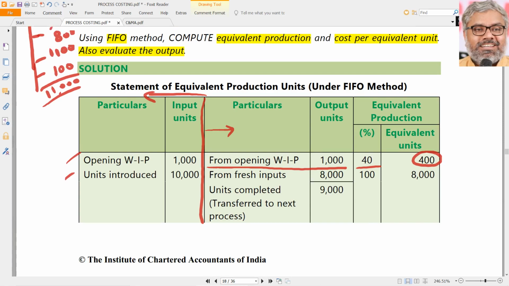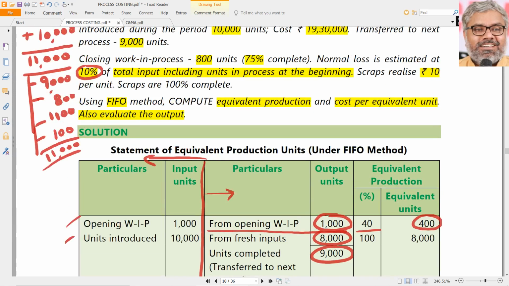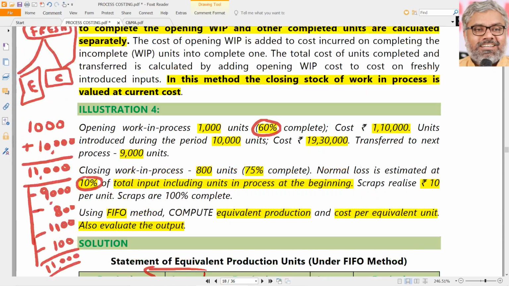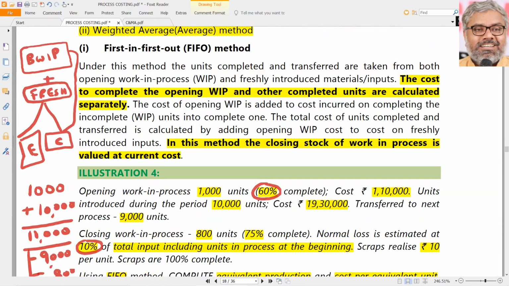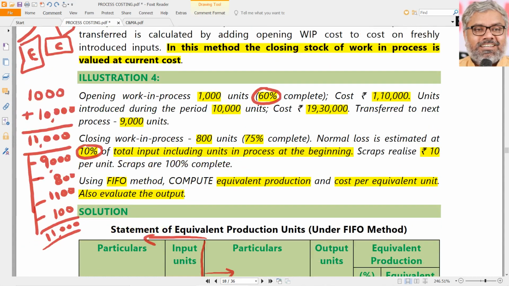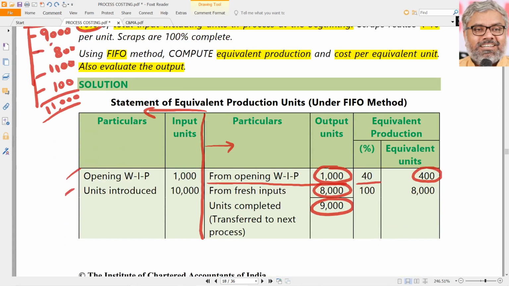Fresh units will always be 100%, naturally, because total units completed are 9000. In that, 1000 will definitely come from opening work in progress. 8000 has to come from fresh units introduced. Then only the total units completed will be 9000, right? And always in FIFO, beginning work in progress straight goes to the completed units, which means definitely beginning work in progress has to be completed according to FIFO.